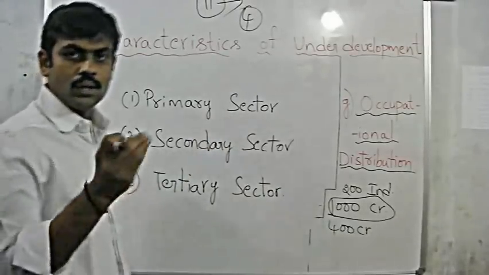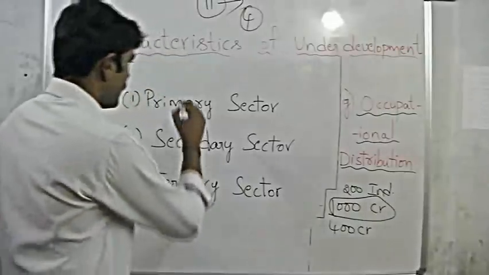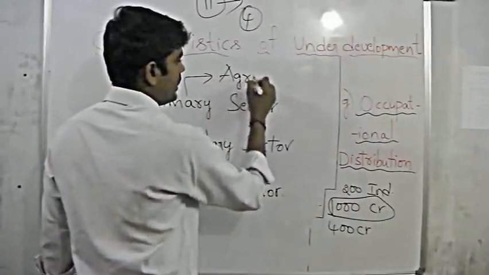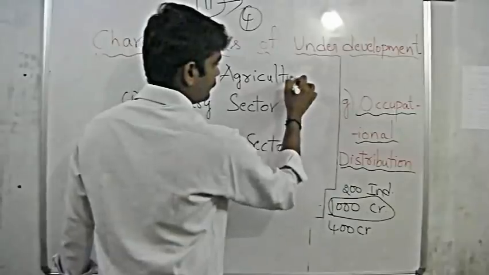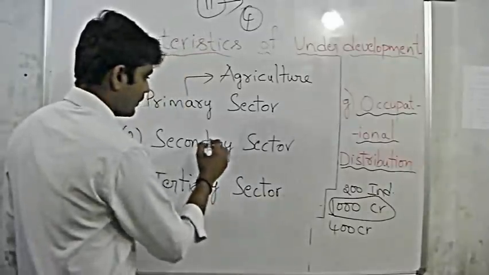Primary sector, I want to just explain to you with the example of India. Primary sector in India is agriculture and other allied sectors of agriculture.